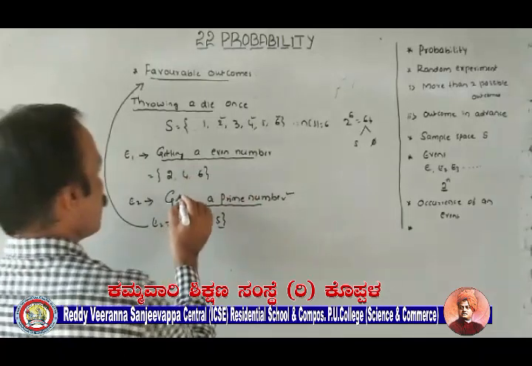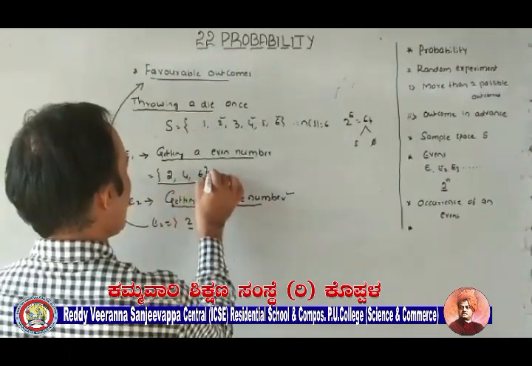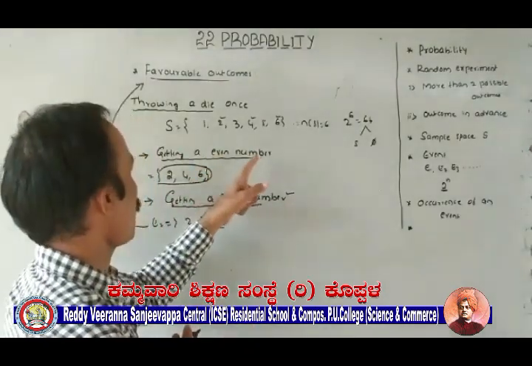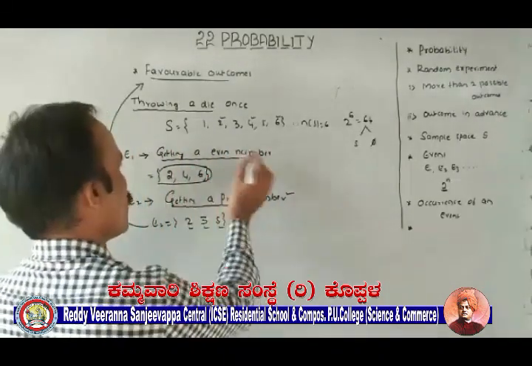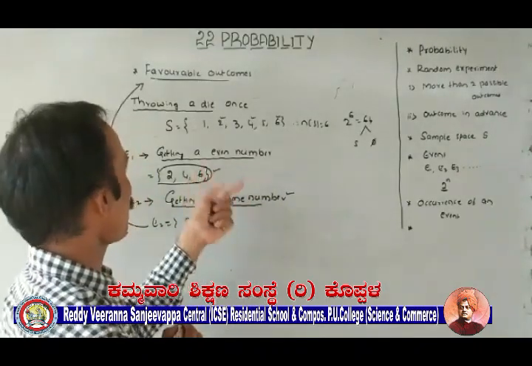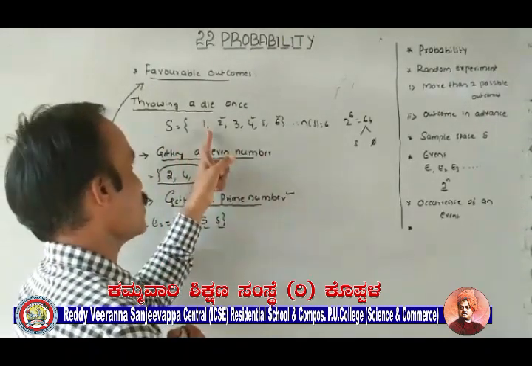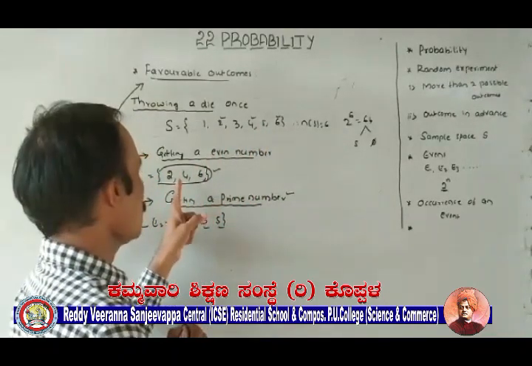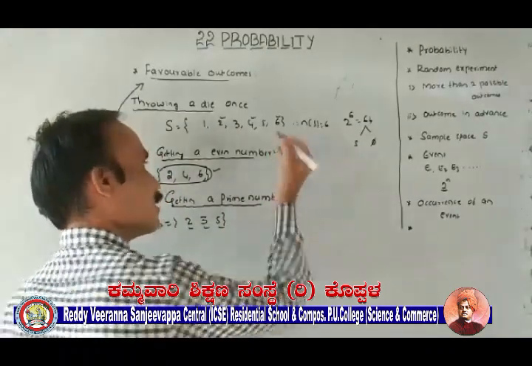Getting an even number: 2, 4, 6. So these three possible outcomes ensure the occurrence of the event getting an even number. Only these three are possible. No other number than these three satisfies the condition mentioned, that is, an even number. So 1 is odd, 3 is also odd, 5 is also odd. Only three possible outcomes are there favorable to this event.